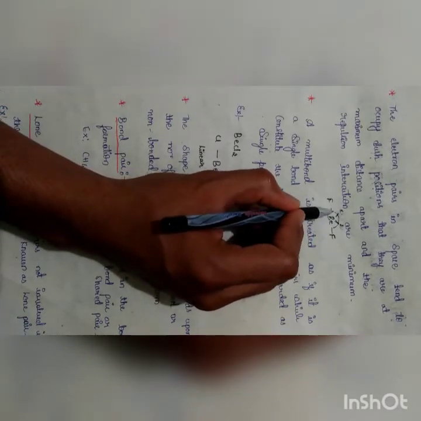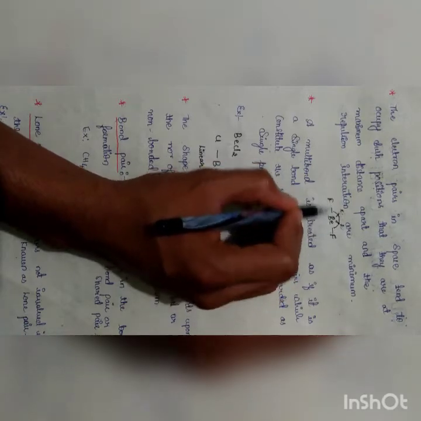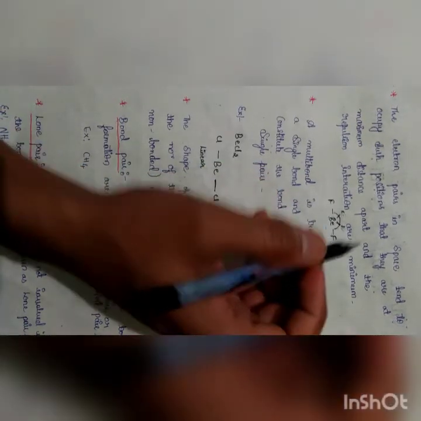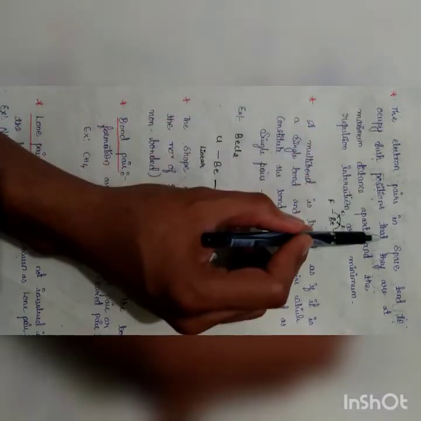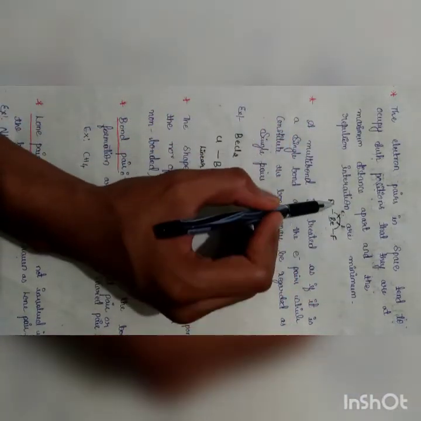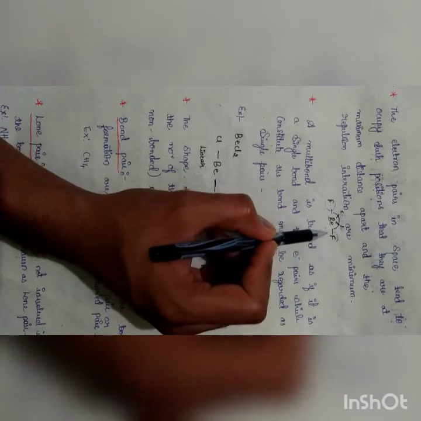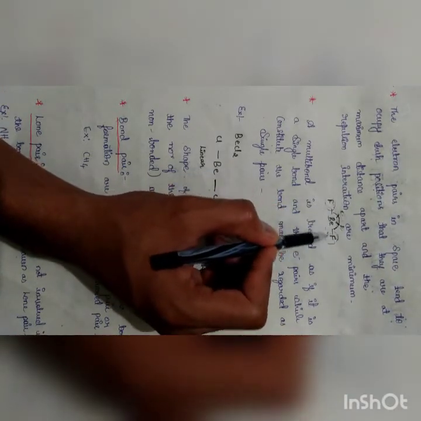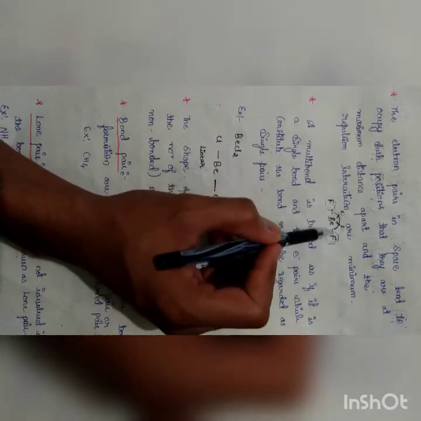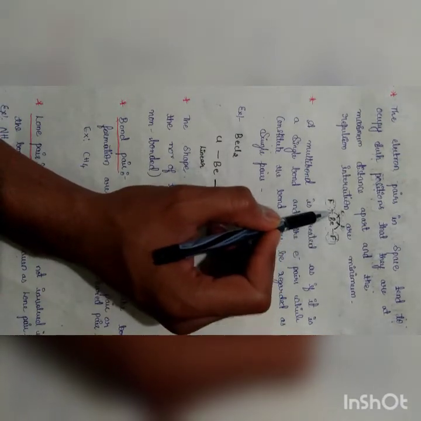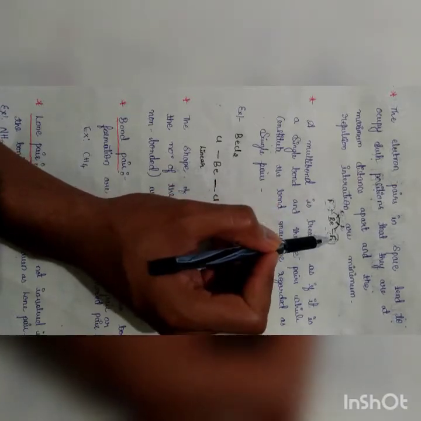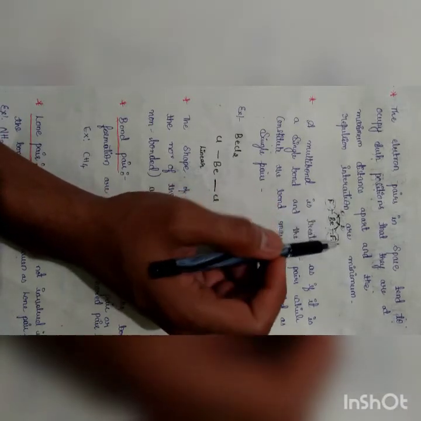When the molecule is arranged like this, the repulsion will be less and the molecule will be stable. So the electron pairs take such positions that they are at maximum distance apart. When the distance is maximum, the repulsion is minimum, and then the molecule will be stable.